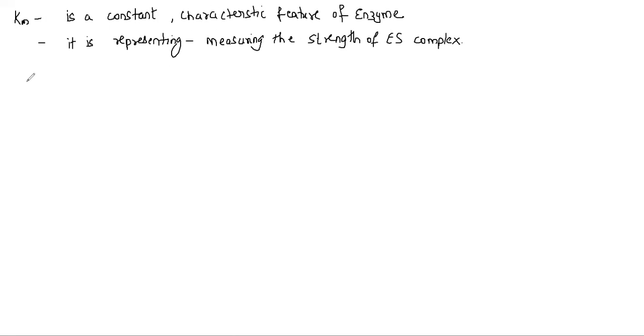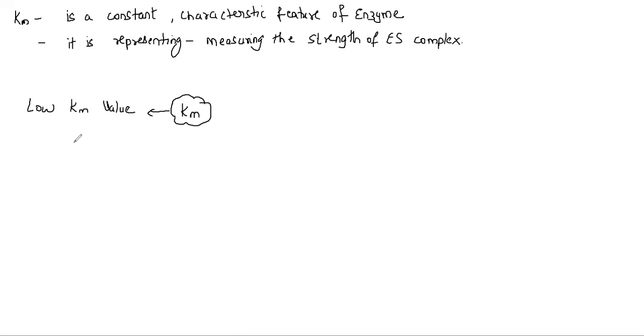Let's understand it this way. There are different conditions. I take Km, that is the Michaelis Menten constant. The first condition is that there is a low Km value. The Michaelis Menten constant that you have obtained is low. If it is a low value, what does it indicate?